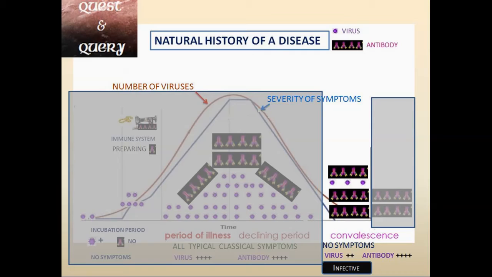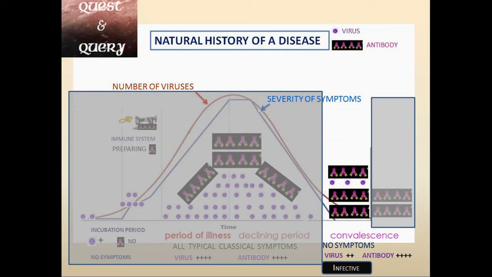He is well and he has got no symptoms, but he is a bit weak. He wants to regain the strength and power, but that doesn't mean that he is non-infective. During this period also, he may have the remaining virus, some amount of virus will be there inside his body.